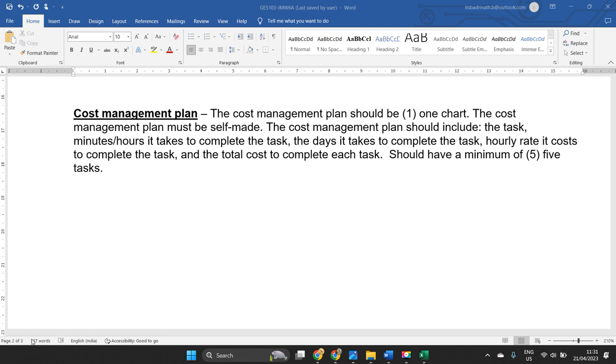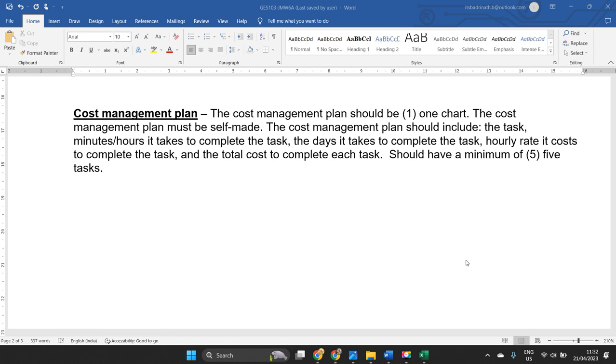The next important task is development of the cost management plan. It is clearly mentioned that the cost management plan should be one chart. It should be self-made, and it should include the task, the minutes or hours it takes to complete the task, the days it takes to complete the task, the hourly rate it costs to complete the task, and the cost to complete each task.